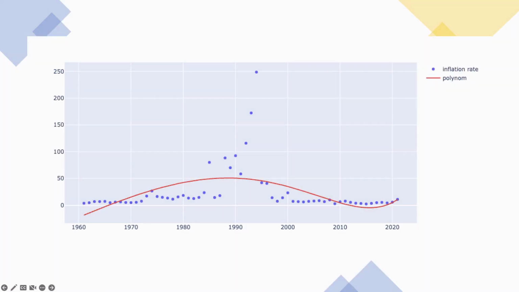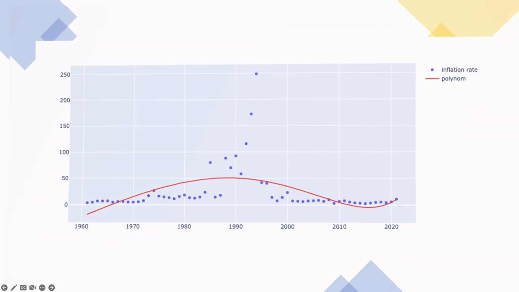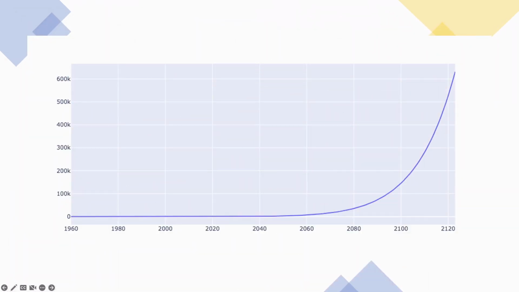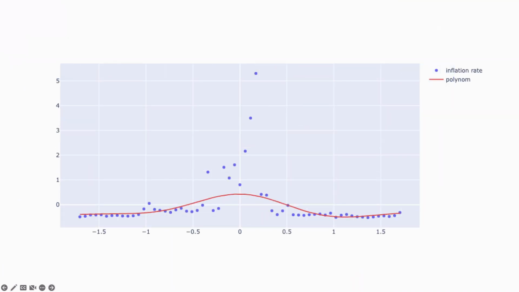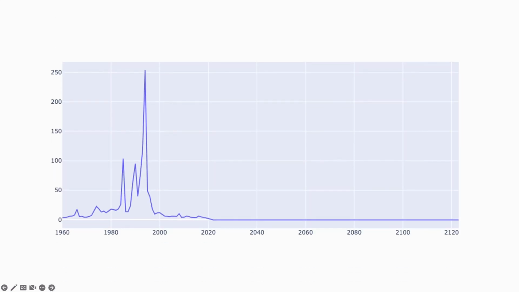However, when we increase the degree, the result changes. In the example, I used 90th degree polynomial regression. I think the prediction result is more accurate. I also used support vector regression for this example. Support vector regression is also a supervised learning algorithm that is used to predict the rate values. This is the prediction result for the support vector regression.